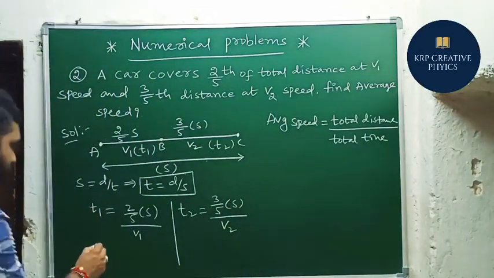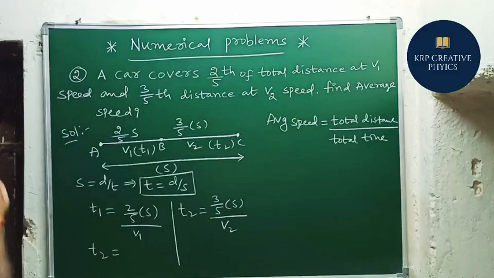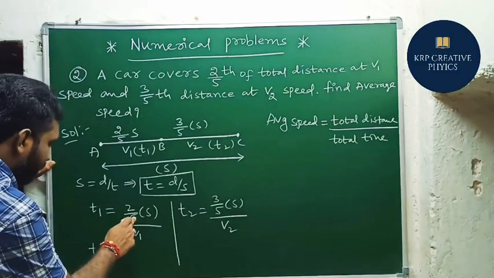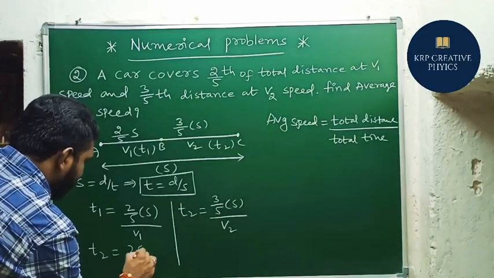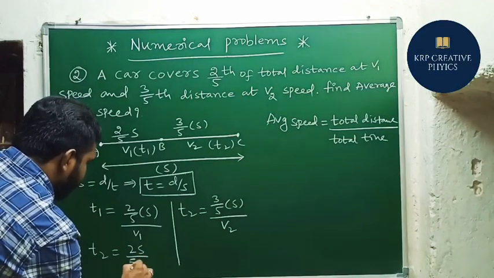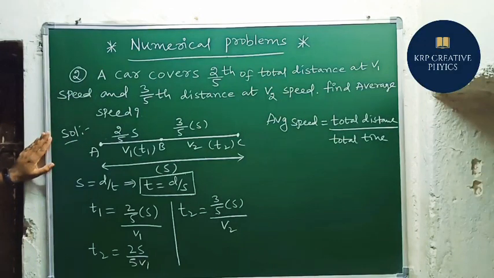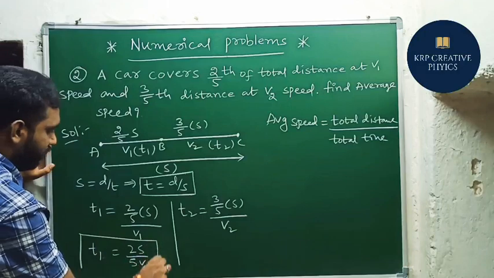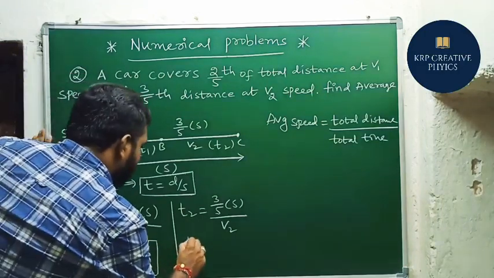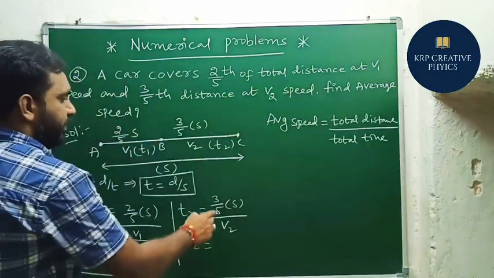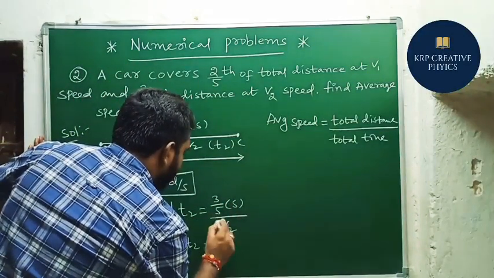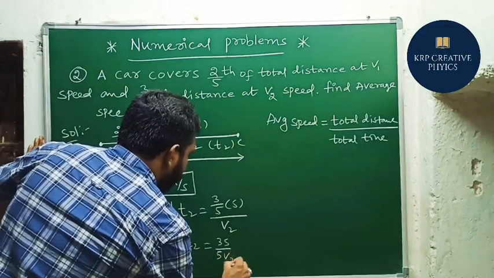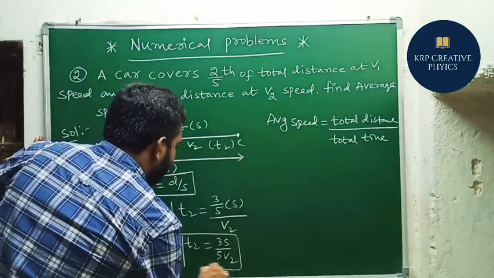If we simplify these two equations, how can we write it? This 5 will go to the denominator side. So overall, T1 equals 2S by 5V1. Similarly T2 equals 3S by 5V2, where the 5 goes to the denominator side. So we got T1 and T2.